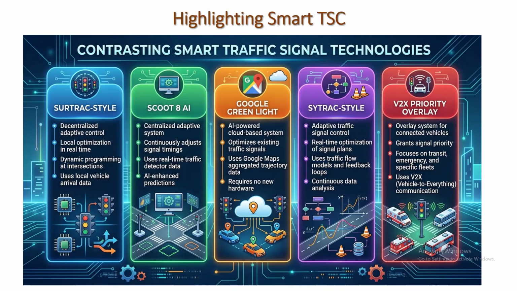Then comes the SYTRAC-style. It uses adaptive traffic control. It can optimize traffic signal plans in real time, use traffic flow models and feedback loops, and do continuous data analysis. The V2X priority overlay uses connected vehicles. It can grant signal priority, focusing on transit, emergency, and specific fleets, and it uses vehicle-to-everything communication as described in its name.